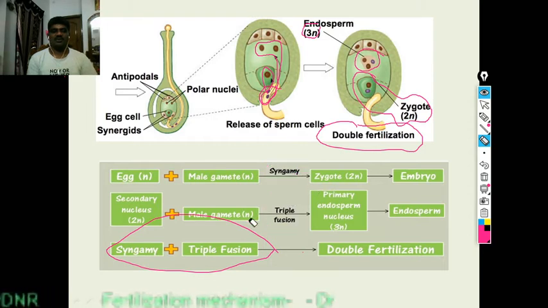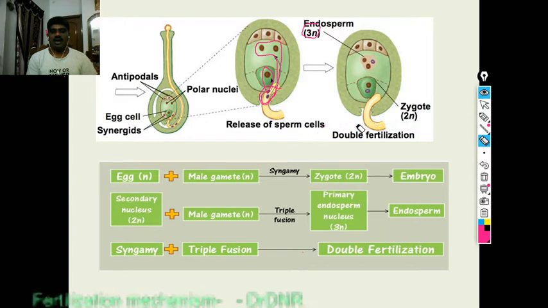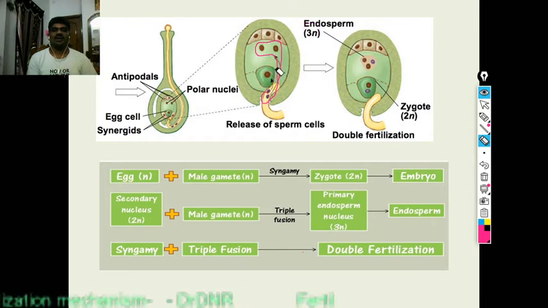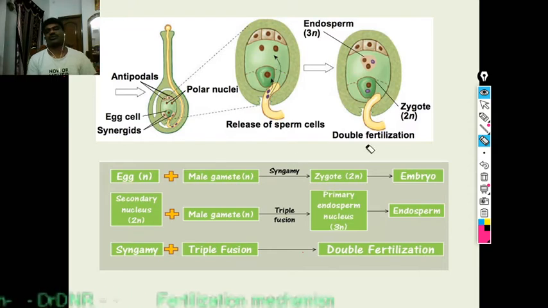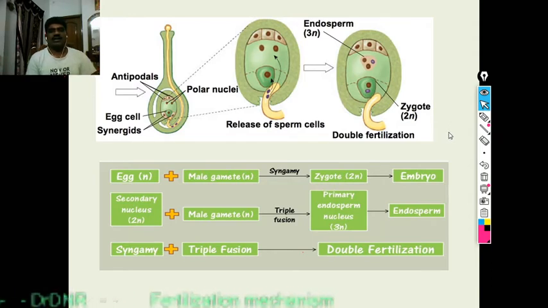But whereas in a gymnosperm, before the fertilization only, the female gamete will form the endosperm. So in the gymnosperm it is haploid, while in the angiosperm it is triploid. Of course, in some, like Fritillaria and Plumbago, it is pentaploid, and in Peperomia it is a 9 nucleus. Here both the processes are happening: one is the syngamy, second one is the triple fusion. So that's why it is a double fertilization.